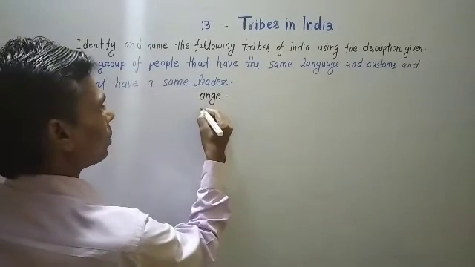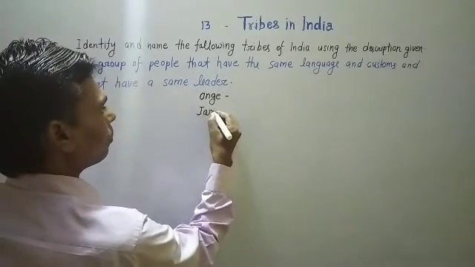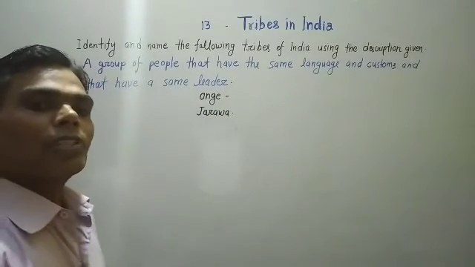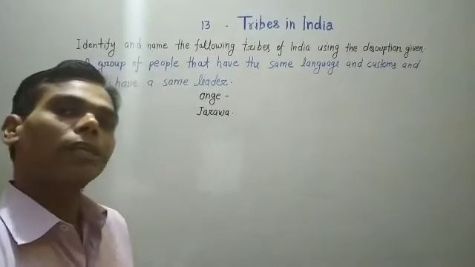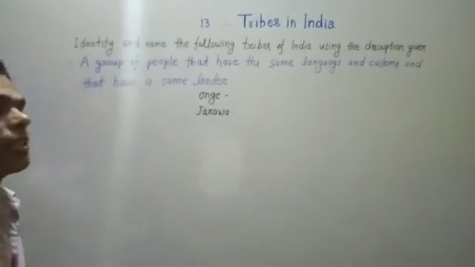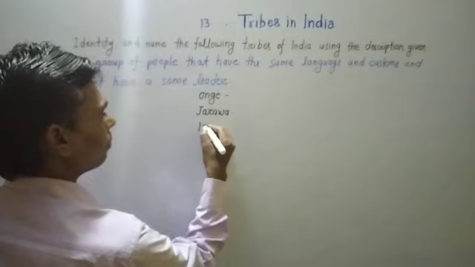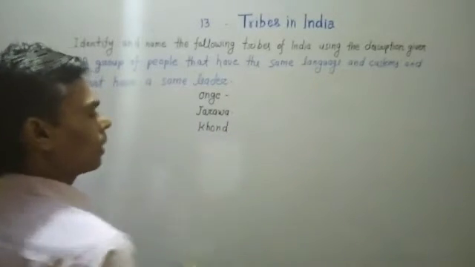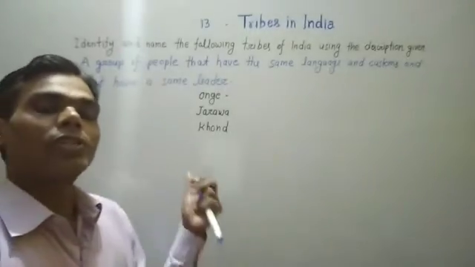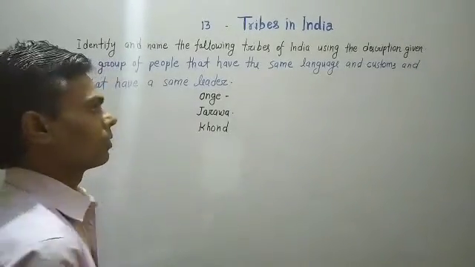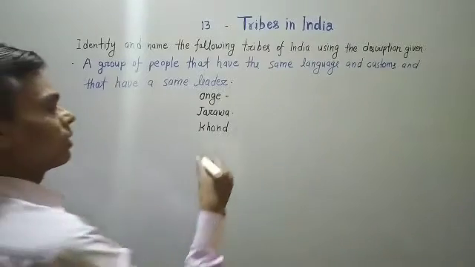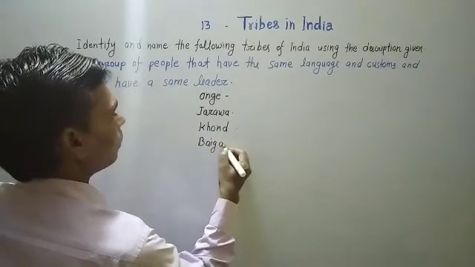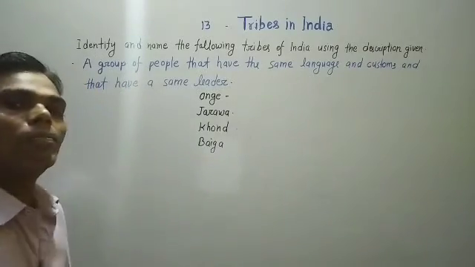Second is Jarwa, also found in the Andaman and Nicobar Islands. Next is Khond, found in Odisha. Now next is Baiga, found in MP, Madhya Pradesh.